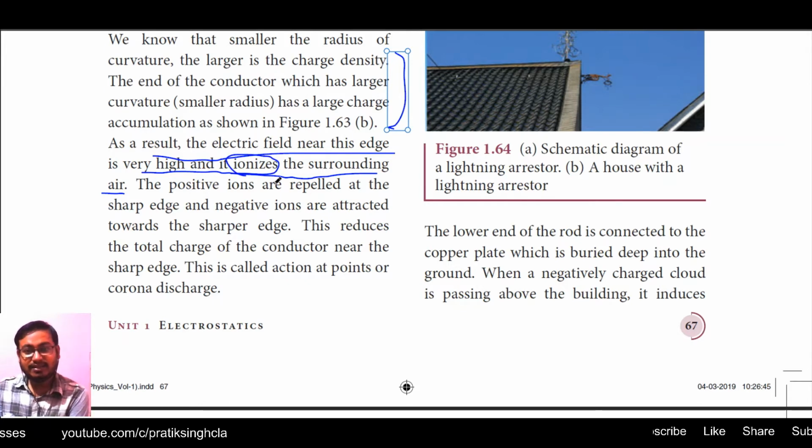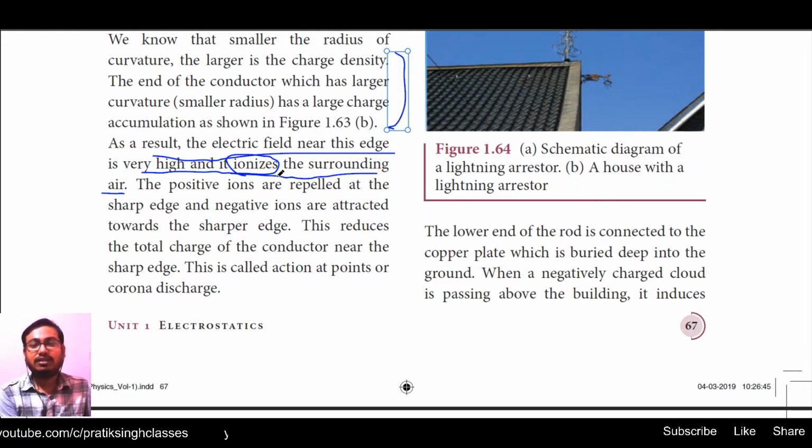Okay, it means that the end, as you have seen in figure 1.63b, where the charge density was higher, the electric field will be higher, and it will attract the positive or negative charges around its vicinity in such a way that the air molecules or gaseous molecules will give up their charge, either positive or negative.